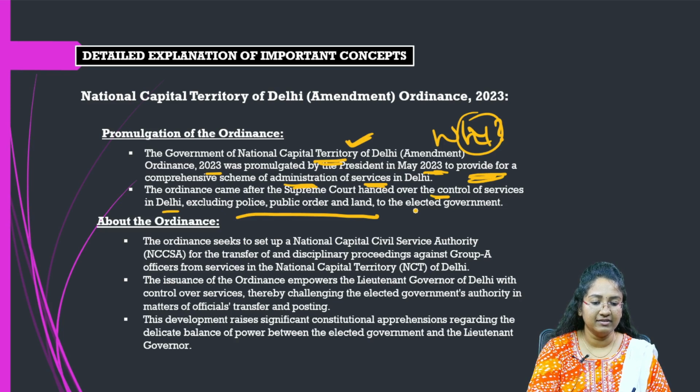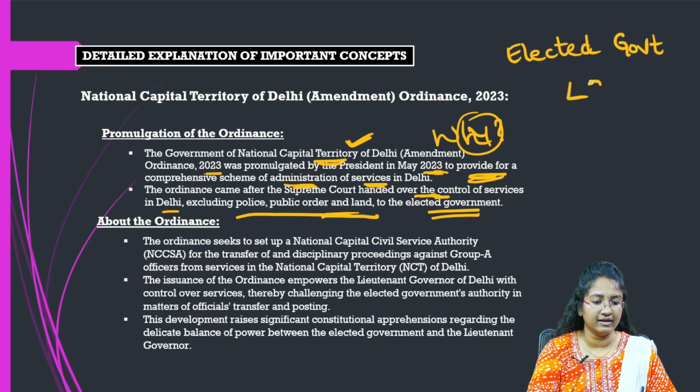Except for these, the Supreme Court handed over the control of services to the elected government. So basically the issue is between the elected government and the LG, right? You have to first understand the issues between these two.